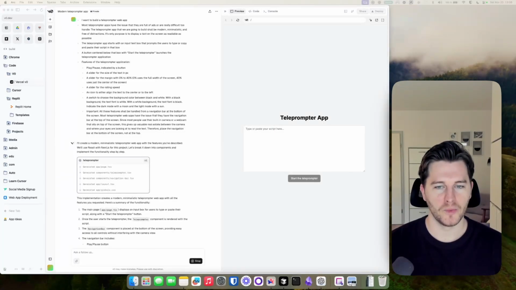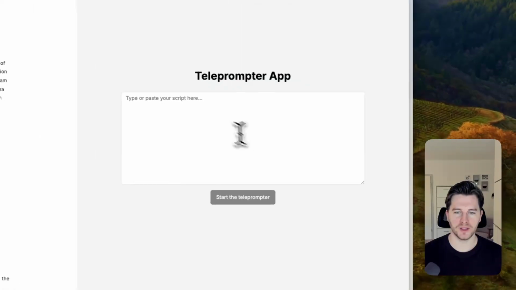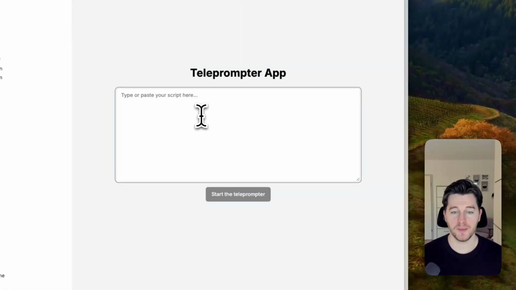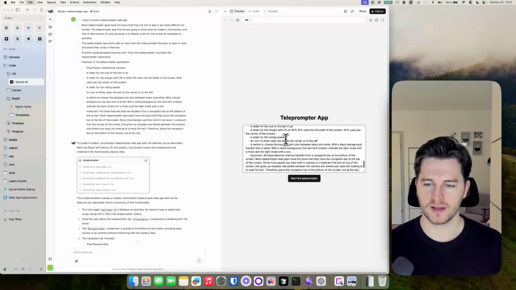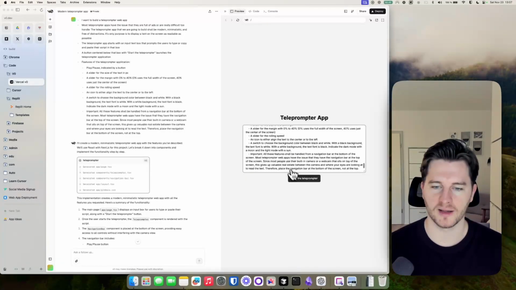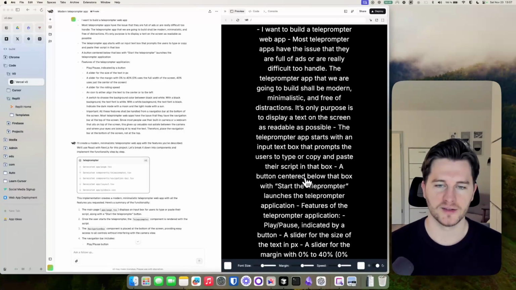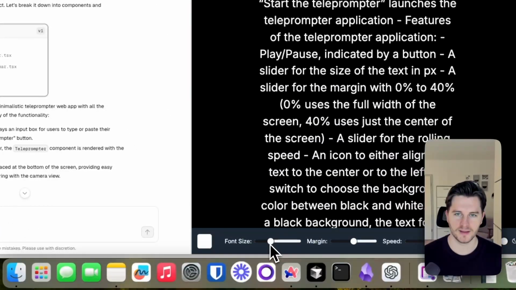And this is how it looks after all. So we have this screen here where it says type or paste your script in here. So what I have in my clipboard right now is actually this text, and we could use this as a first try. Let's see. All right, so this already looks quite good, I would say. We have a slider for the size here. I like that. That's good.